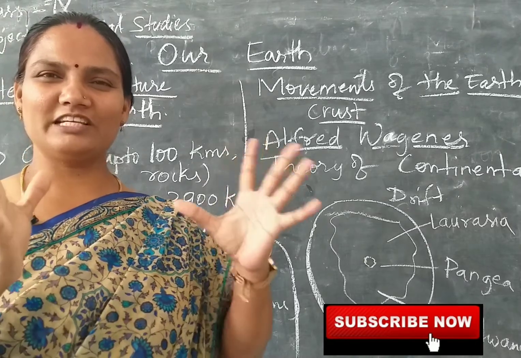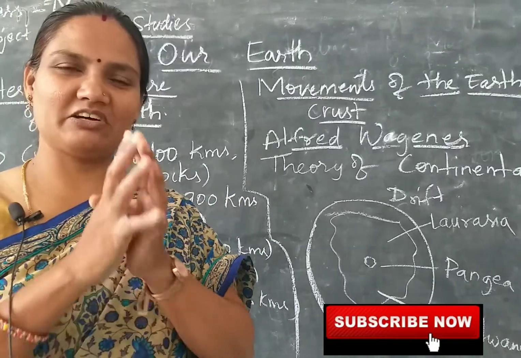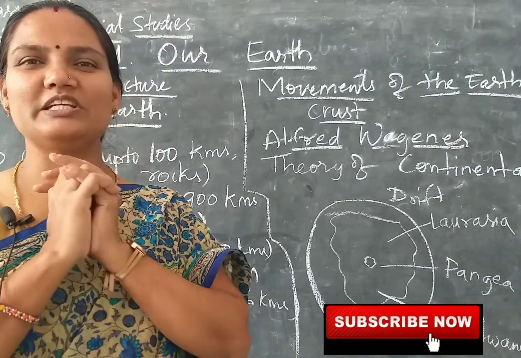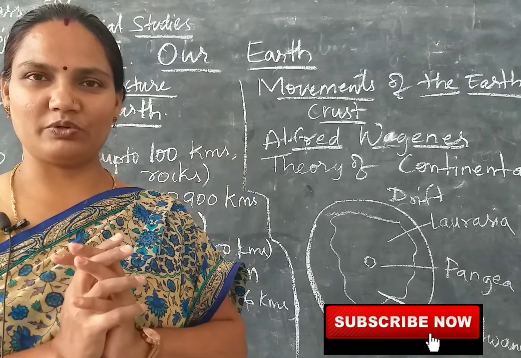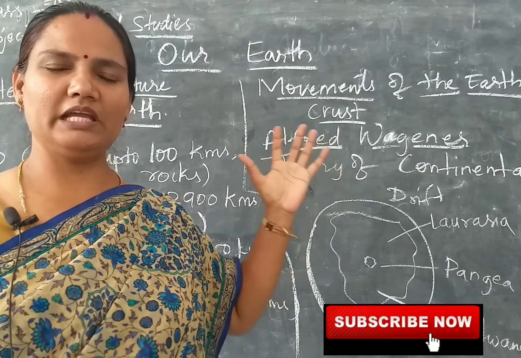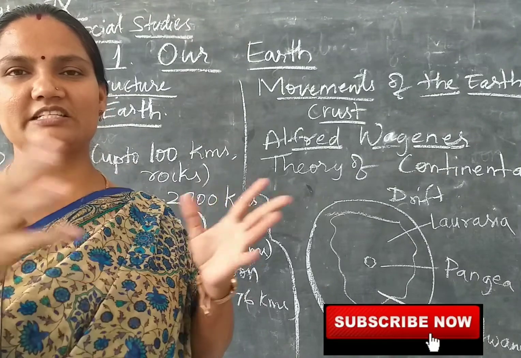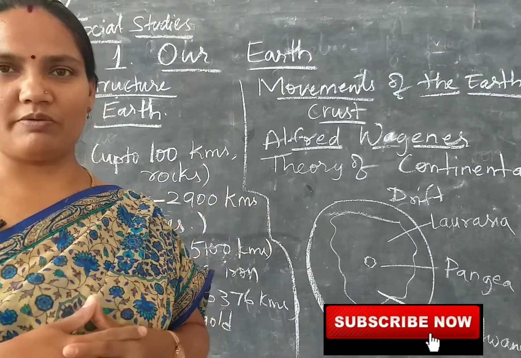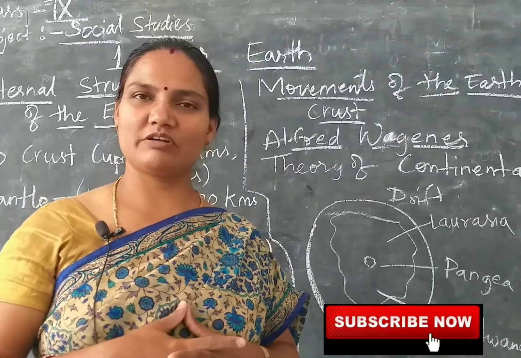Earlier, all these continents were mixed or attached to each other. They were not separated as we have today. They were in one big land mass. Later they got separated and these 7 continents were formed. Now shall we see how these 7 continents and oceans were formed?